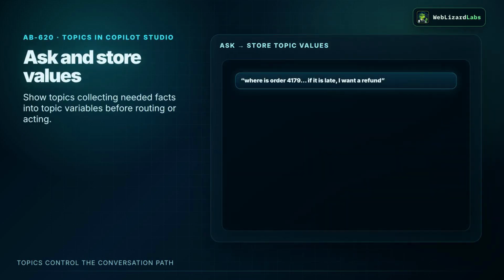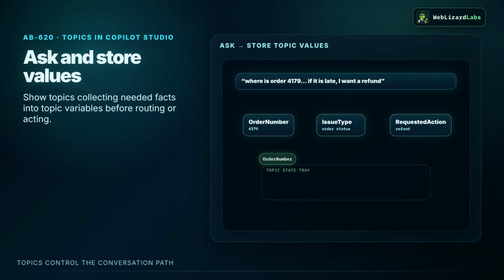Let's use one scenario. A customer asks, "Where is order 4179? And if it is late, I want a refund." A human can understand that sentence all at once. A topic should break it into usable steps. What is the order number? What is the issue type? What action is requested? And what should happen if the status comes back late?